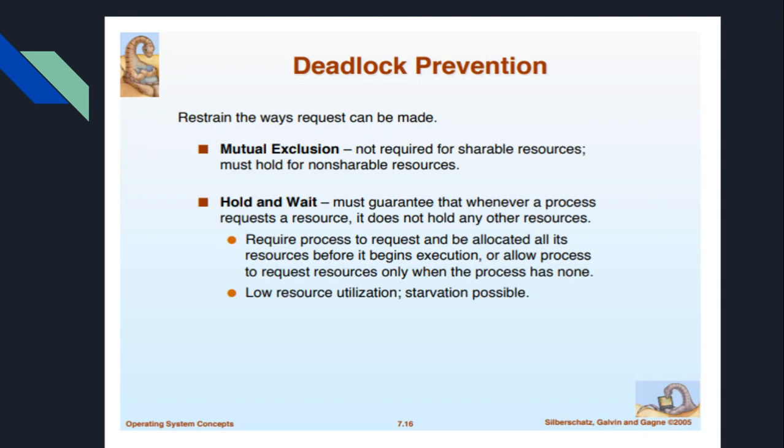When the process starts using its resources, other processes cannot even share them for some time, so resource utilization becomes very low, and sometimes some processes may not get the resource at all. That is the reason for starvation. So with this hold and wait condition, low resource utilization or starvation may be a possibility.